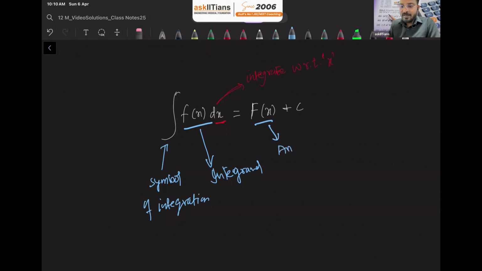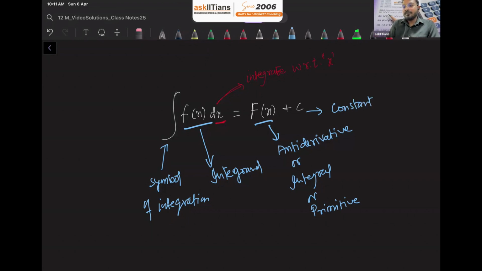And this side is your final answer. You can call it the antiderivative, or you can call it the integral, or you can call it primitive. And this is the constant of integration. I just want you to note down all these terminologies in the integration chapter. So this is the constant of integration.